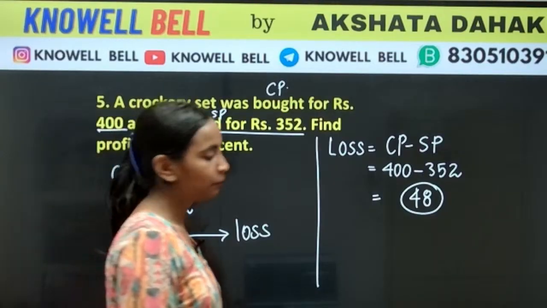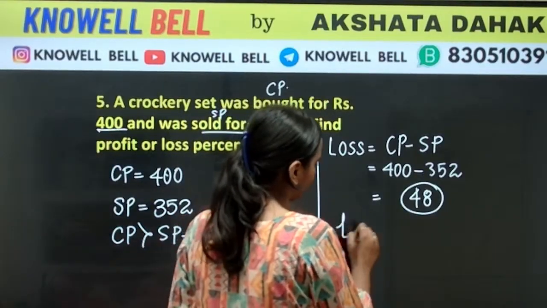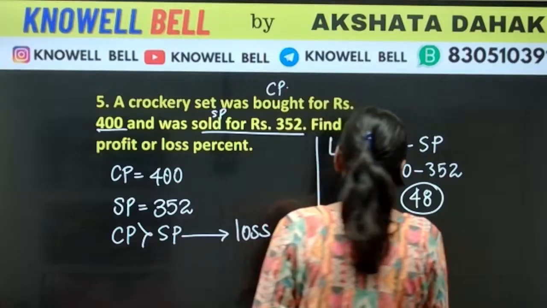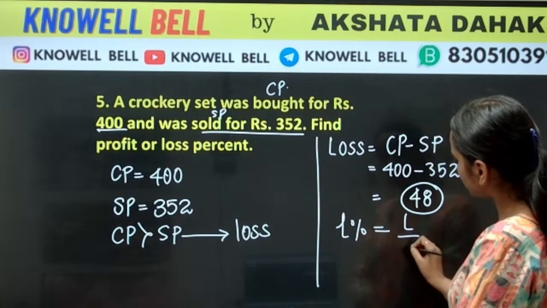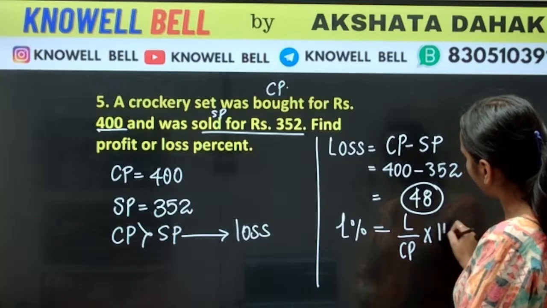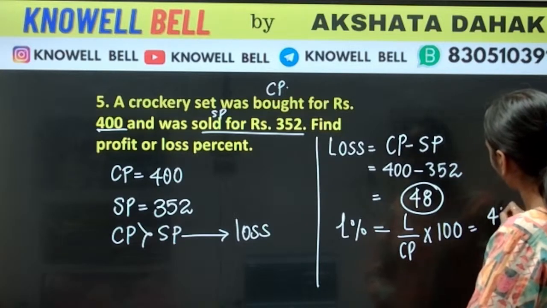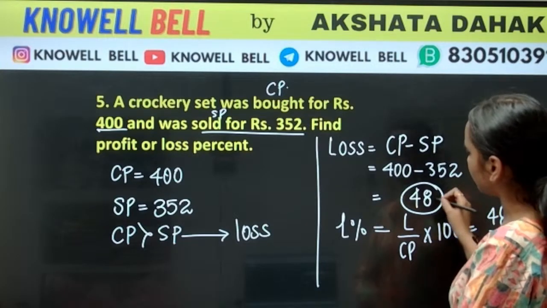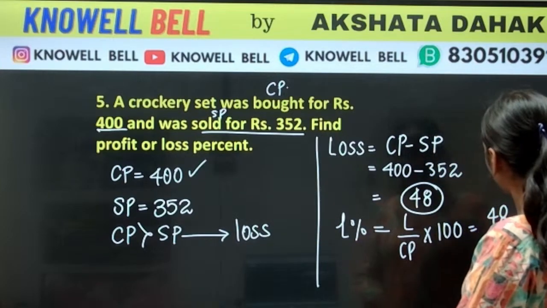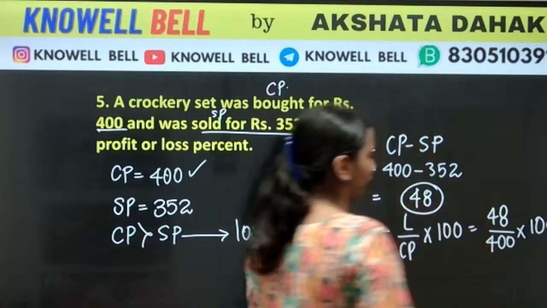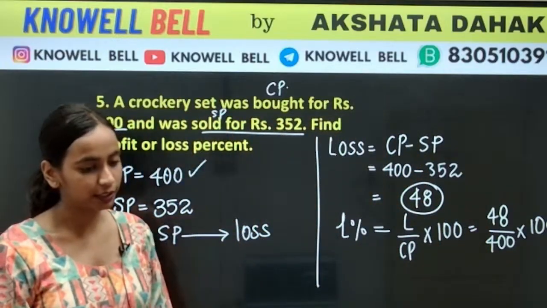But what is the question asking? The question is saying we have to find loss percentage. Loss percentage is loss upon CP into 100. The value of loss is 48, upon CP. CP value is 400, multiplied by 100. So 48 upon 400 into 100.